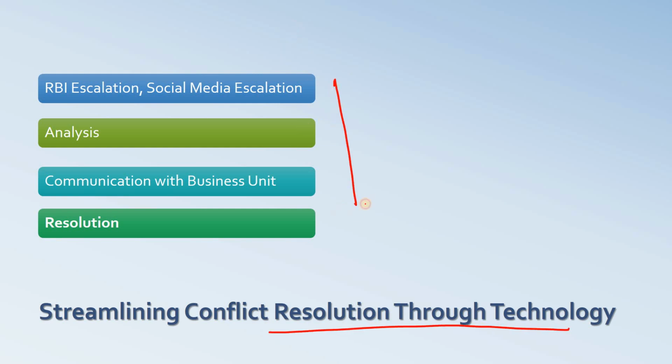So this is our streamlined architecture, whether an RBI escalation is coming or a social media escalation sometimes happens. On Twitter, many customers tag the senior management team and escalate something. So immediately the social media marketing team captures those kinds of events and sends them to the backend developer for analysis, to find the root cause of that issue. And then after analysis, we communicate with the business unit, which is internal to the bank, and then the business unit carries it forward to resolution. Okay, so this is how we can streamline conflict resolution through technology, especially for our digital marketing domain.